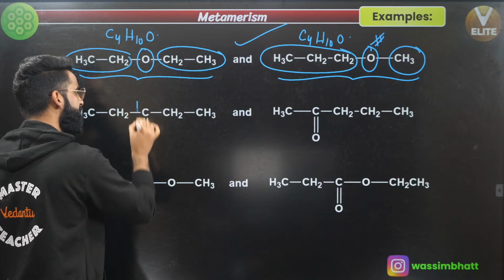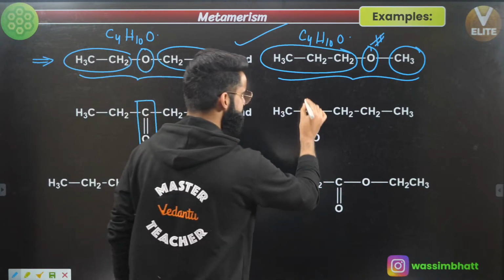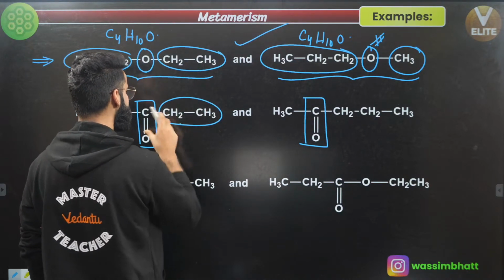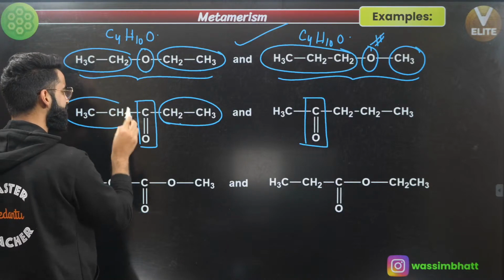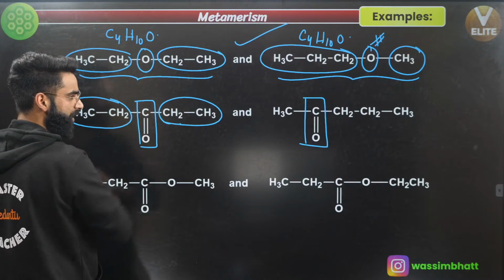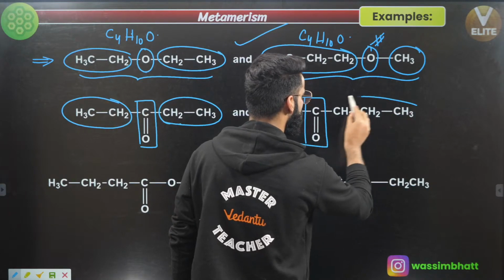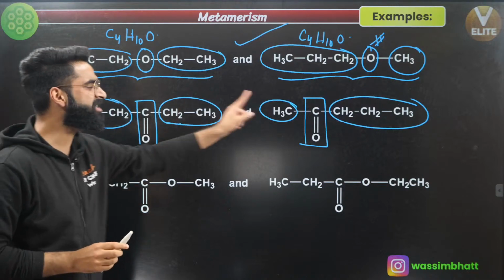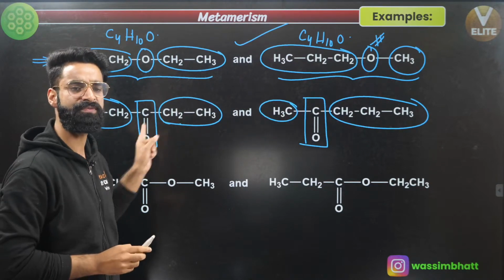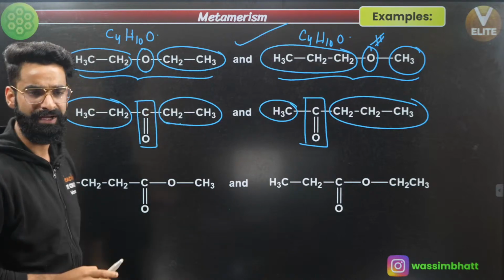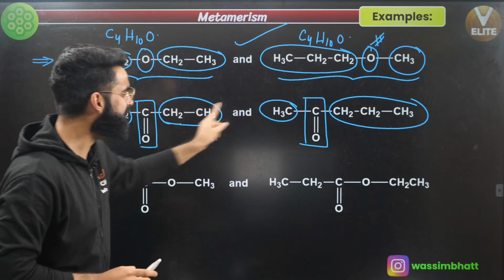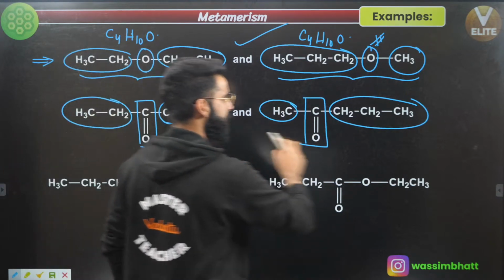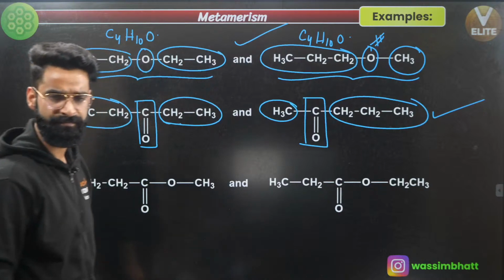Now, identify the polyvalent group. This is the polyvalent group right here in this molecule. Right here, you have got the ethyl group attached with the polyvalent group. On this side, again, you have got ethyl group attached with this polyvalent group. But in this one, you have got propyl on one side of it, similarly, methyl on one side of it. Is the arrangement of alkyl groups the same or different in these molecules around the polyvalent group? The arrangement of alkyl groups in these two molecules around the polyvalent group is different. So again, these two are going to be metamers of each other, right?